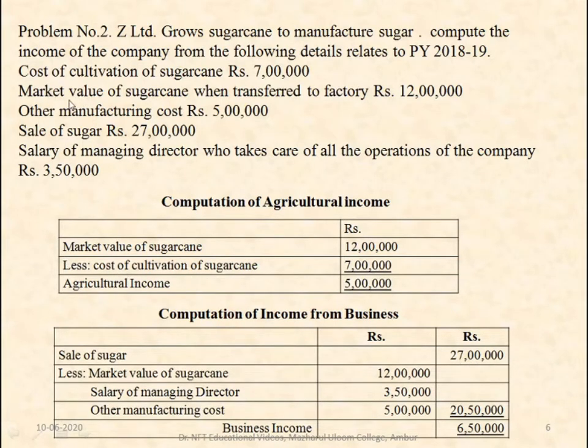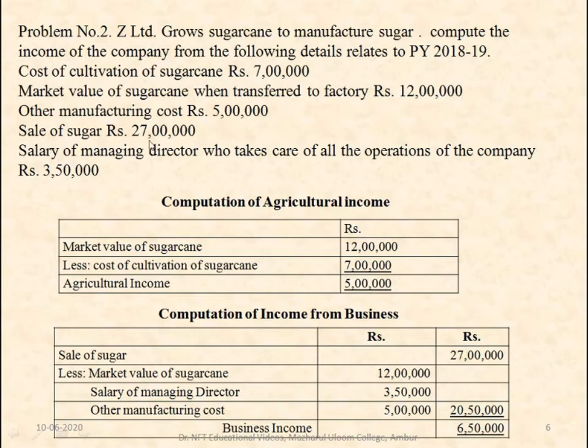Under agricultural income we have market value of sugarcane. Market value of sugarcane is 12 lakhs. From this we will deduct the expenses incurred on the sugarcane. The expenses incurred on cultivation of sugarcane is rupees 7 lakhs. So if you deduct this expense from the market value of 12 lakh, you get the agricultural income of rupees 5 lakhs. Next we'll find out the computation of income from business.